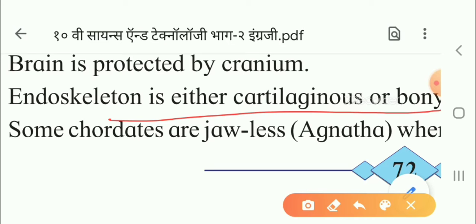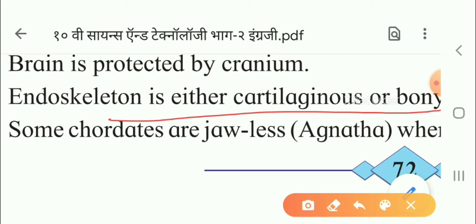Now fifth point. Some chordates are jawless, that is why they are called Agnatha, and some are with jaws. They are called Gnathostomata, like human, crocodile, etc. So this is all about subphylum Vertebrata or Craniata. Further, I told you this subphylum Vertebrata is divided into 6 classes. What are those classes? Class Cyclostomata, Pisces, Amphibia, Reptilia, Aves, Mammalia.